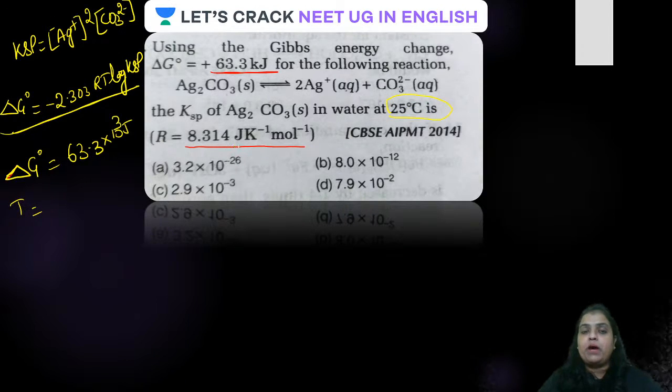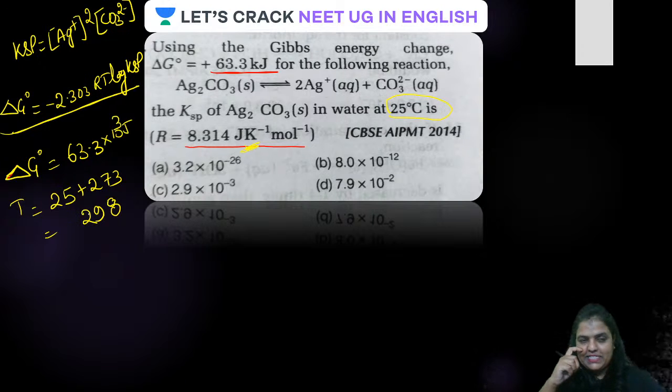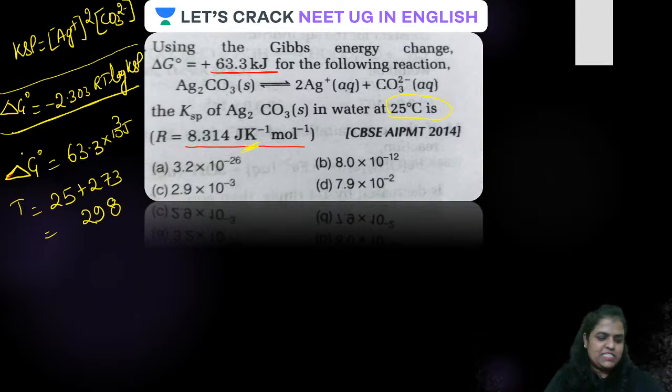Always remember, joule per mole per Kelvin. Therefore, the temperature has to be taken always in Kelvin, and that will be 25 plus 273. How much is it? 298. Is that clear, guys? Now everything is there. Just put them in the required formula, in the given formula. The required formula is this. Just put the values over there. Delta G naught will be what?